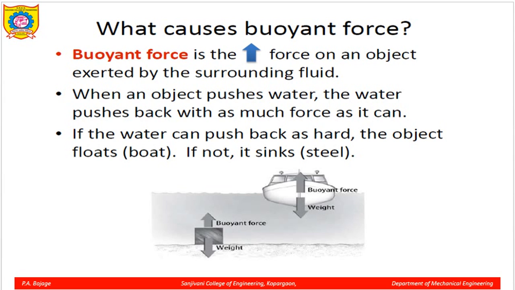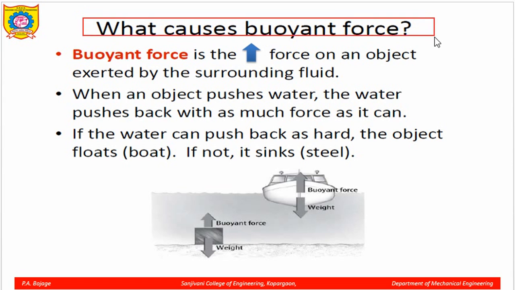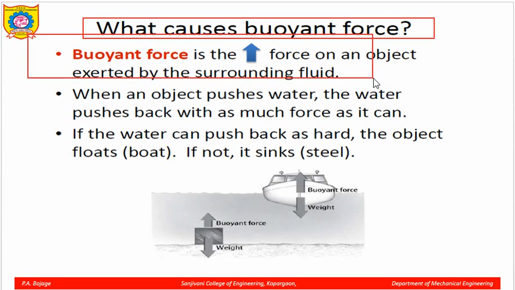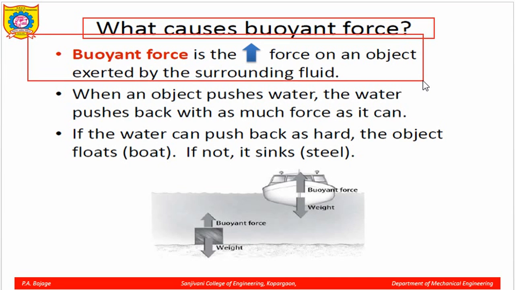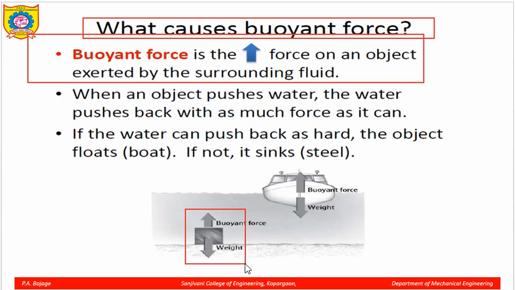The buoyant force which is acting in the upward direction on an object is exerted by the surrounding fluid. So here you can see the weight is higher than the buoyant force, and so this block is immersed in the water. Whereas this boat, you can see the buoyant force is acting in the upward direction and the weight is acting in the downward direction.